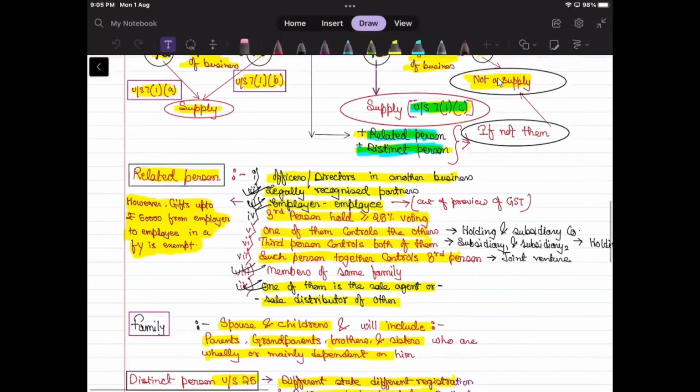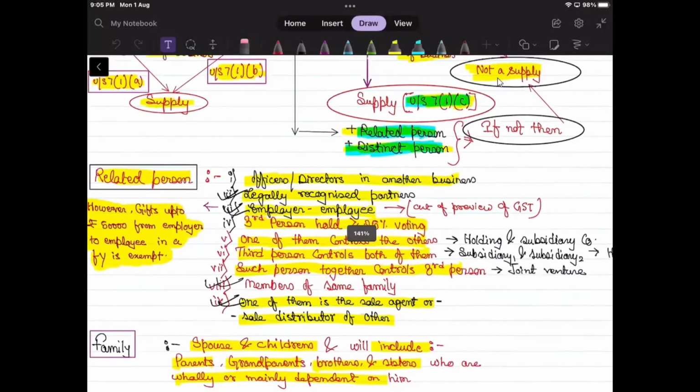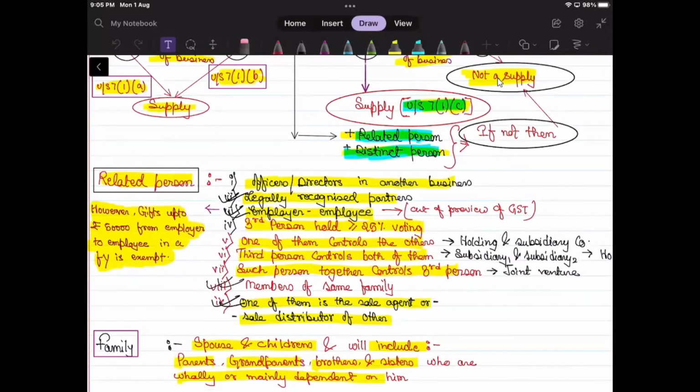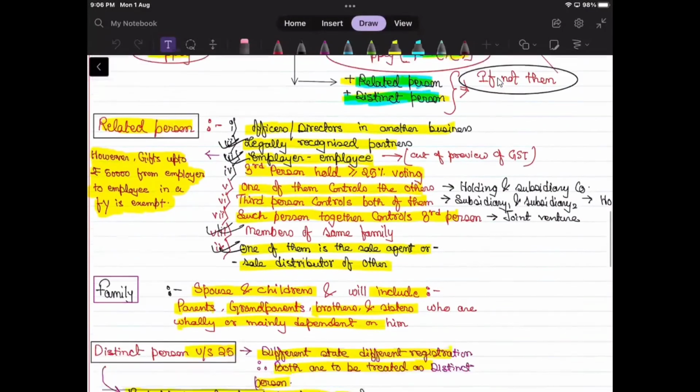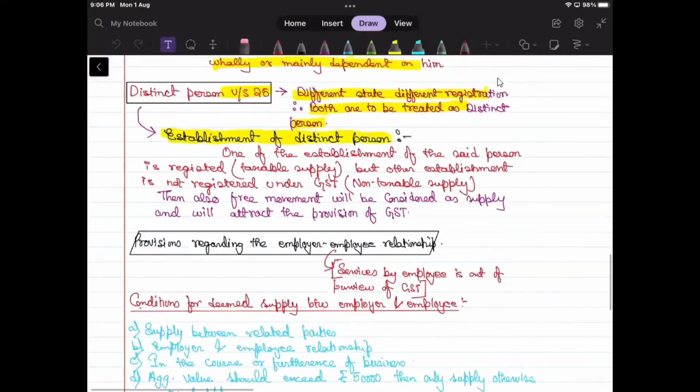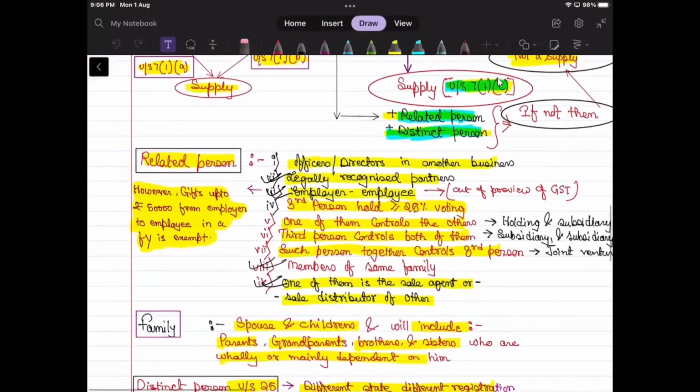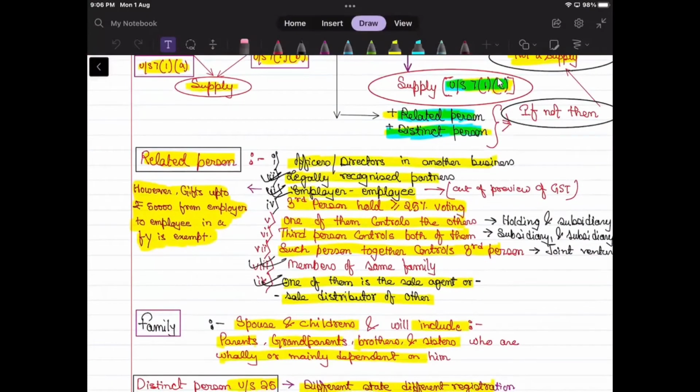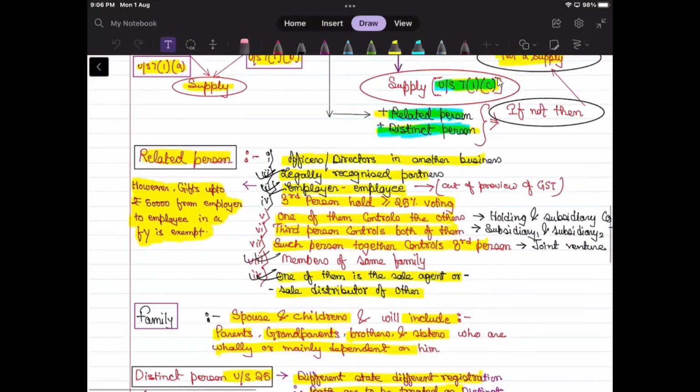Okay. So here I said that officers and directors of a company or in each other's business are said to be related, legally recognized partners. Employer-employee relationship. Employer and employee are treated as related, but we have a good provision regarding the employer and employee. I'll come back to that within a minute. Then it was third person holds 25 percent or more of total voting power in another company.